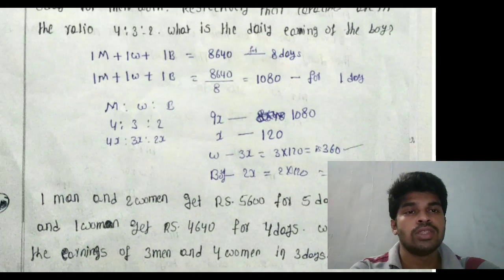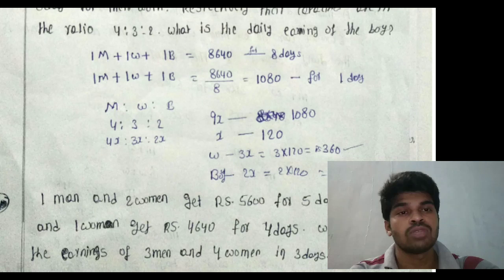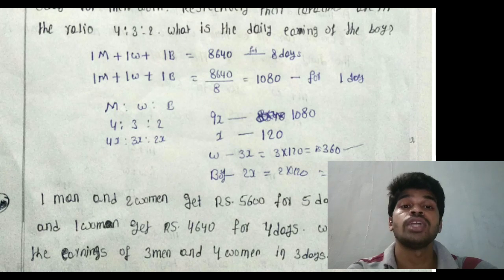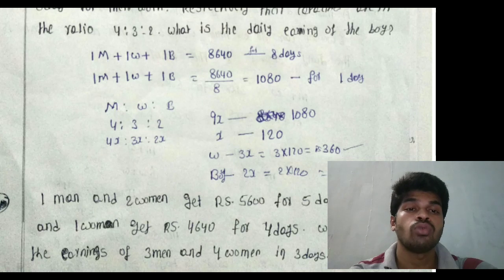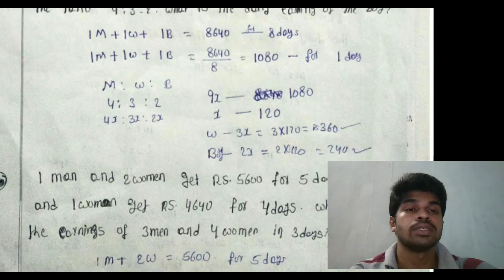That means 8,640 rupees by 8, that equal 1080 rupees, the daily earnings of the 1 man, 1 woman and boy. Their capacity, efficiency in the ratio man to woman to boy, that equal 4:3:2, that equal 4x, 3x and 2x. 4x plus 3x plus 2x, that equal total is 9x. Equal daily earnings of the man, woman and boy, that equal 1080. x equal to 1080 by 9, that equal to 120 rupees is the x.